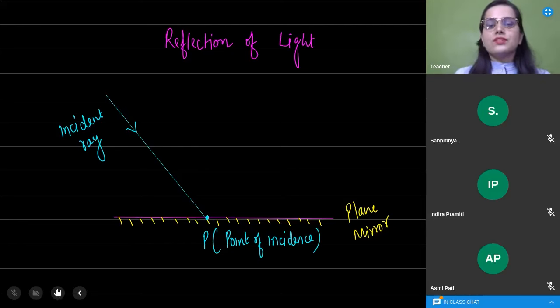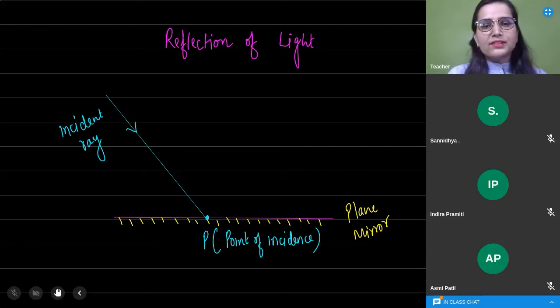Now, dear students, at this point of incidence, we are drawing a perpendicular. Okay? Yes, definitely. I'll tell you after that. We are talking about some terms now. ठीक है? Related to it. उसके बाद हम laws की बात भी करेंगे. Definitely, we will talk about the laws also.